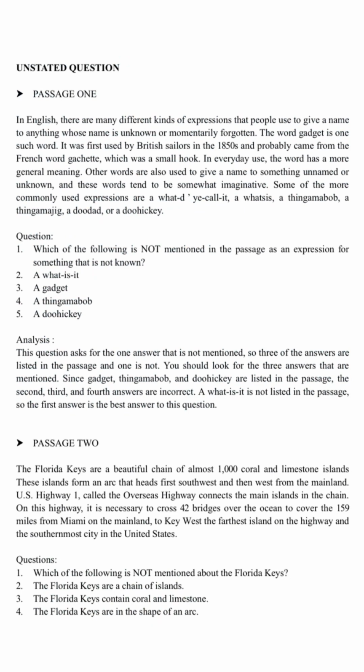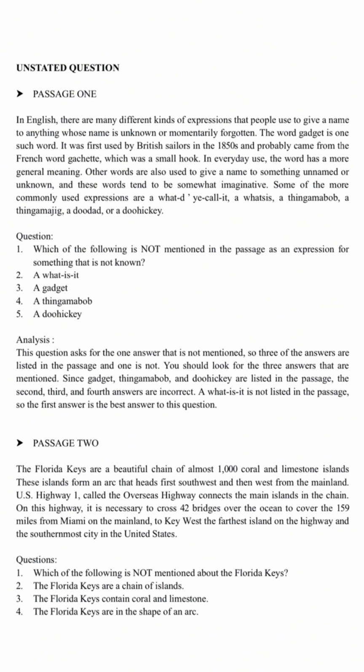Unstated question. Passage 1. In English, there are many different kinds of expressions that people use to give a name to anything whose name is unknown or momentarily forgotten. The word gadget is one such word. It was first used by British sailors in the 1850s and probably came from the French word gâchette, which was a small hook. In everyday use, the word has a more general meaning. Other words are also used to give a name to something unnamed or unknown, and these words tend to be somewhat imaginative. Some of the more commonly used expressions are a what do you call it, a what's this, a thingamabob, a thingamajig, a doodad, or a doohickey.